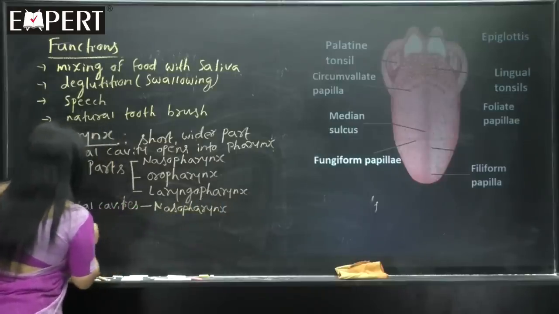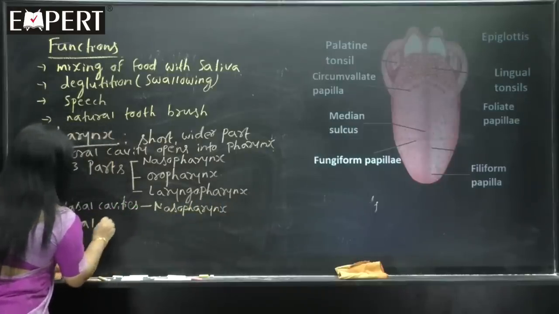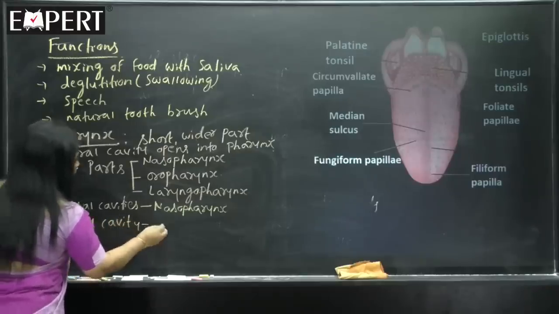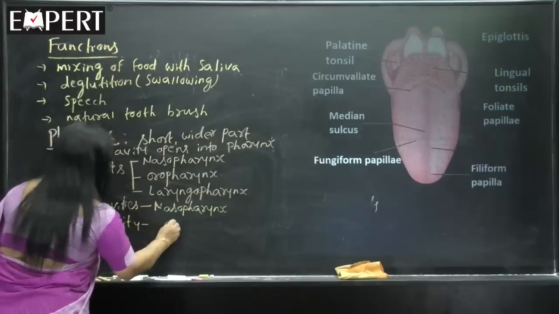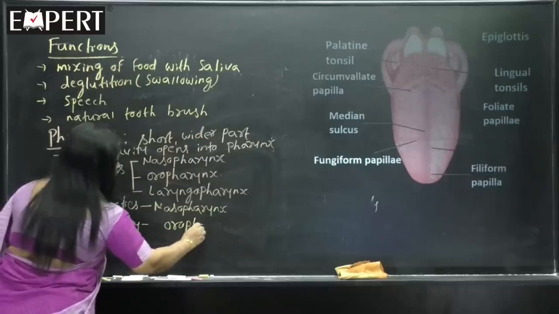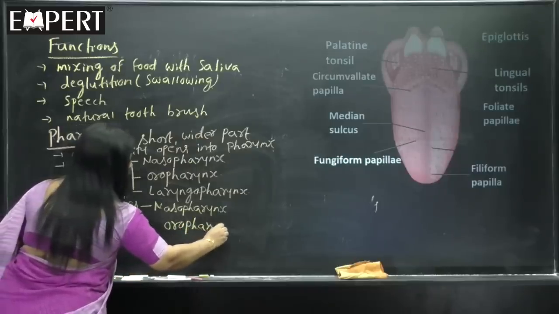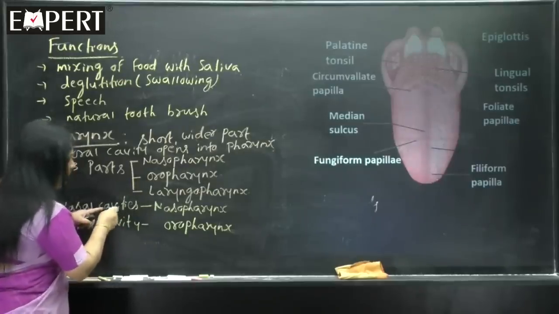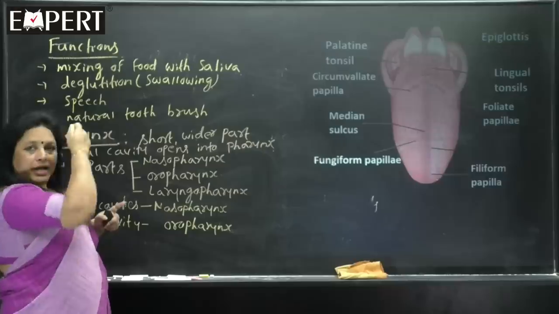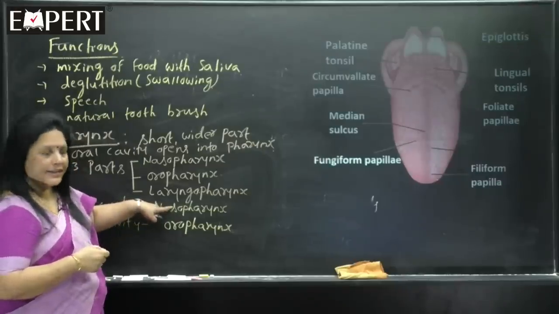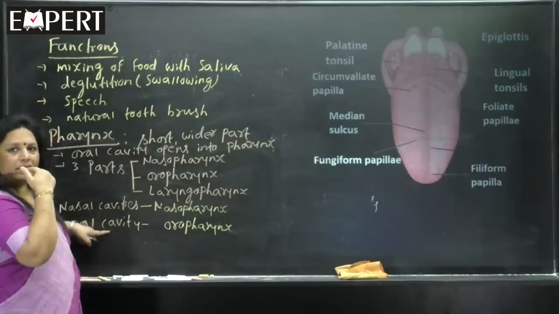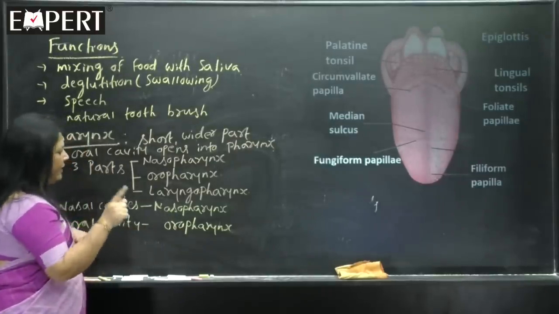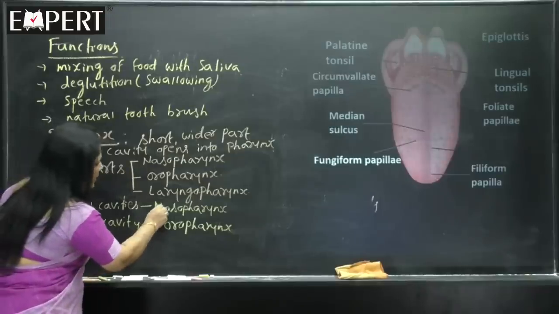Then comes oral cavity, which means buccal cavity, open into oropharynx. See how we have to understand, I will show you. These are the nasal cavities, behind them is the nasopharynx and this is the oral cavity, behind it is the oropharynx. So, very interesting way you have to understand.